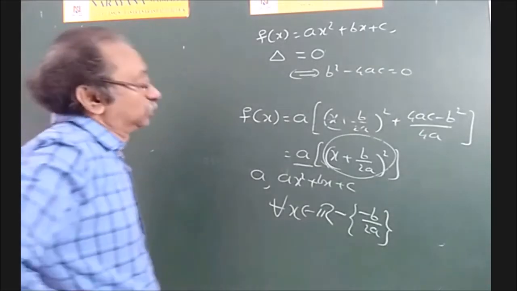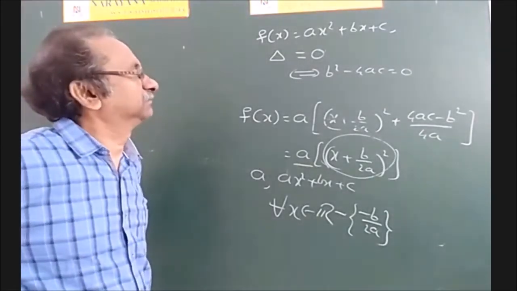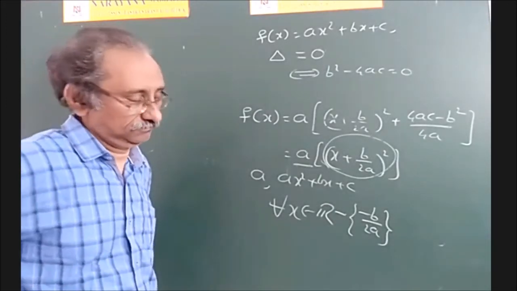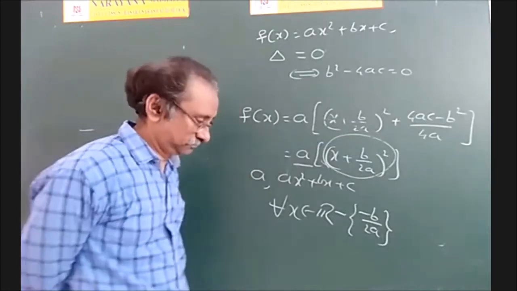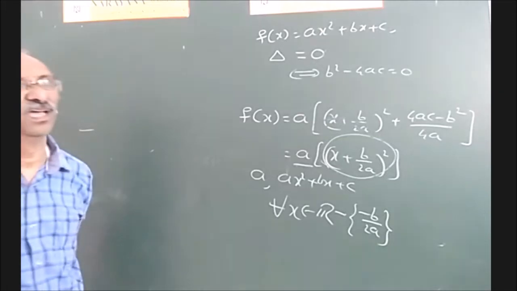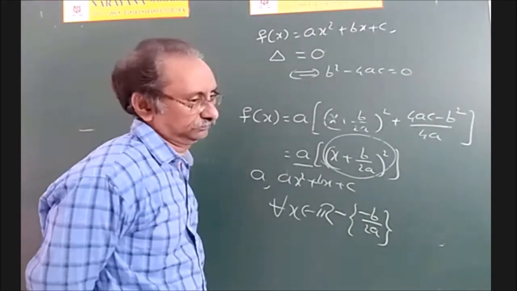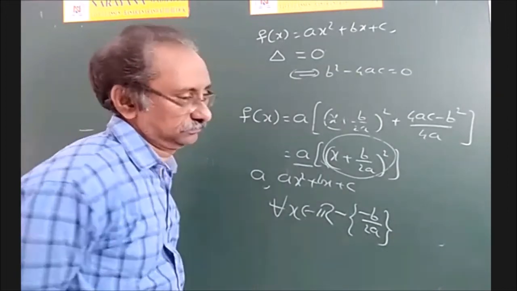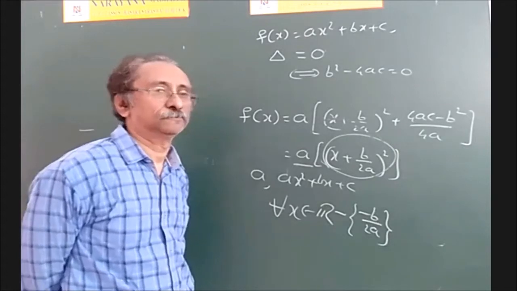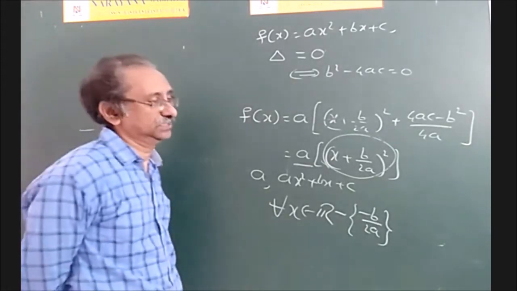f of x is equal to ax square plus bx plus c. Here the roots are equal. That is, delta is equal to 0. That is, b square minus 4ac is 0.